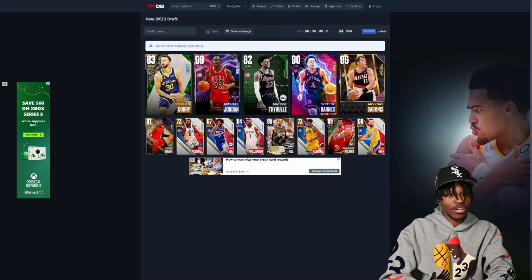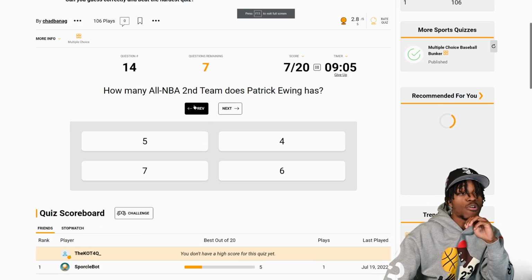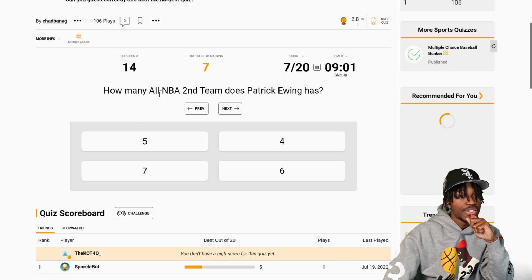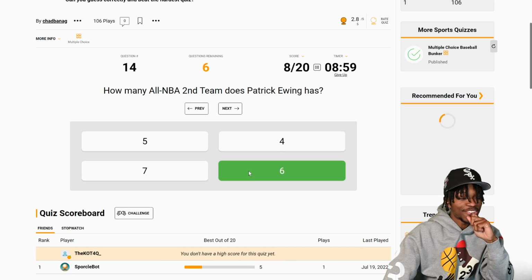And this is what our team would look like. But me being me, I want to finish out these questions. How many All-NBA second teams did Patrick Ewing make? I'm sticking with my method. I'm going to say 6.